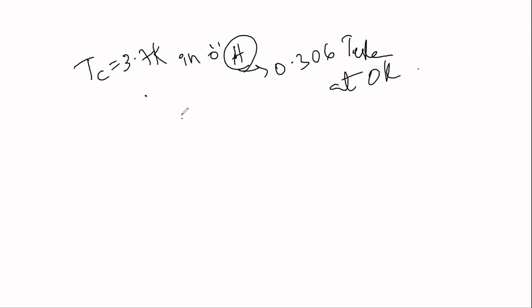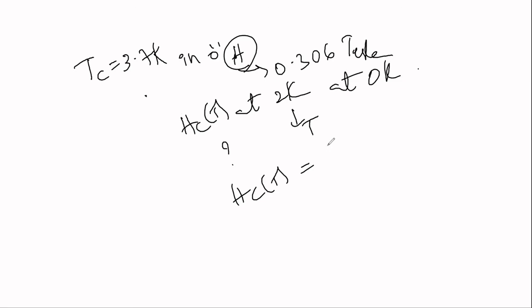Find the critical field Hc of T at 2 Kelvin. So this is T, and Hc of T we have to find out. We know that Hc of T is equal to Hc of 0 into 1 minus T square by Tc square.